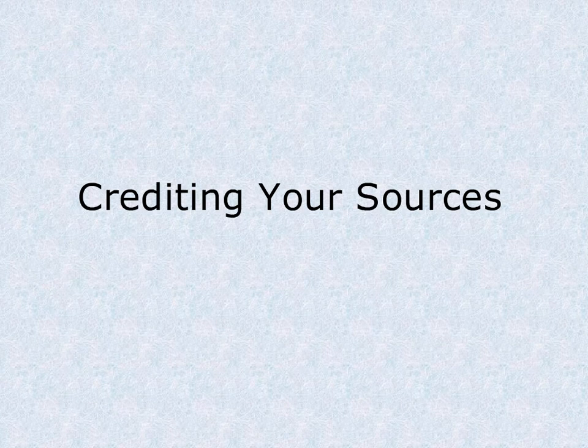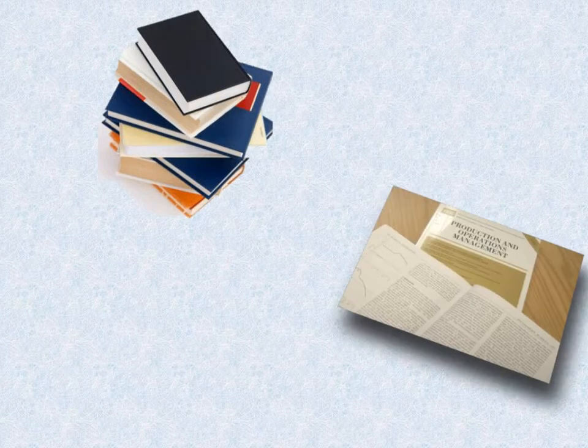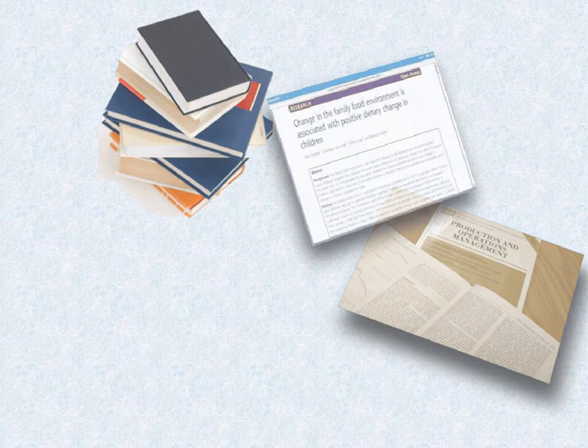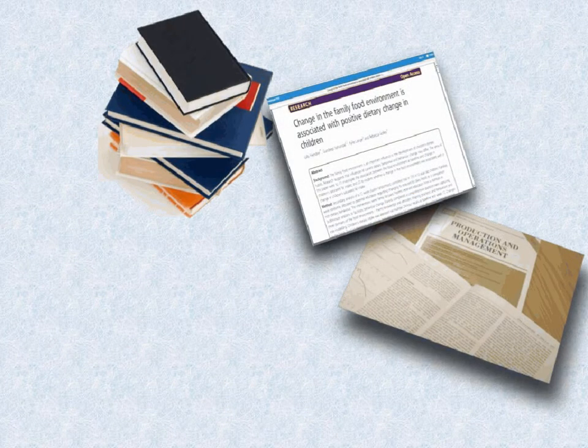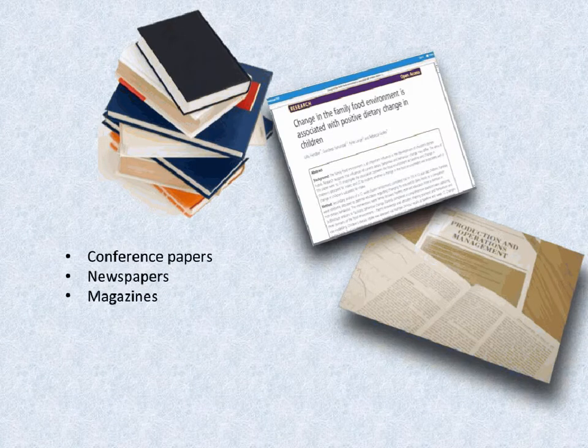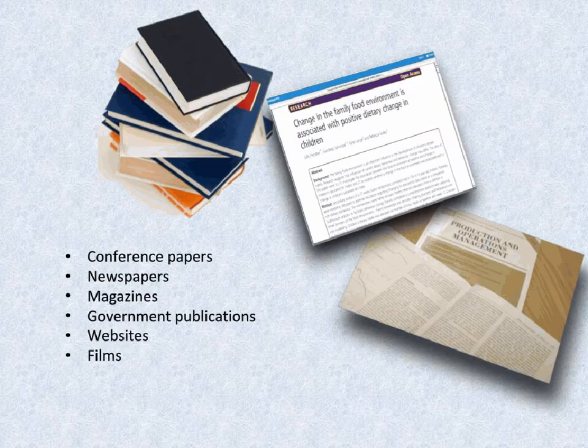As you gather information to learn and write about your topic, you may consult a wide variety of materials, including books and articles published in academic journals. According to the directions of your professor, you might also glean information from conference papers, newspapers, magazines, government publications, or credible internet sources. You might also view films, conduct interviews, or read unpublished diaries and manuscripts.